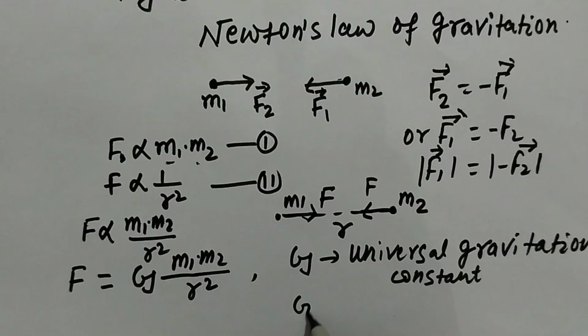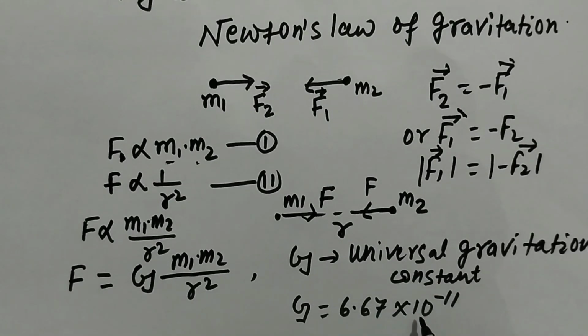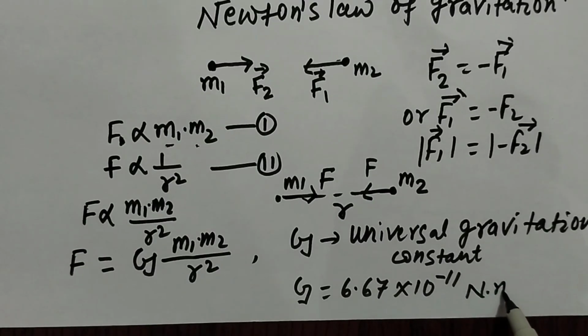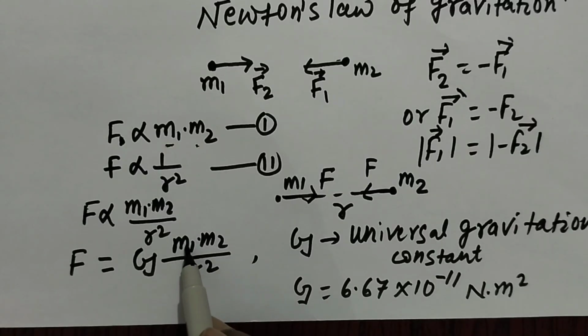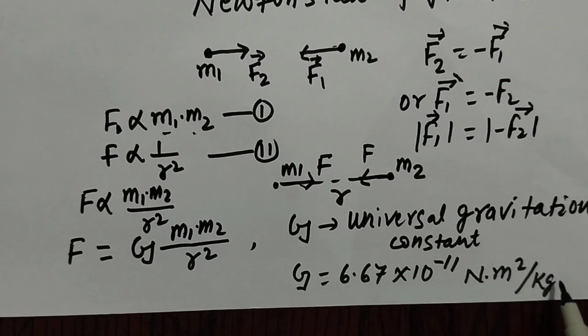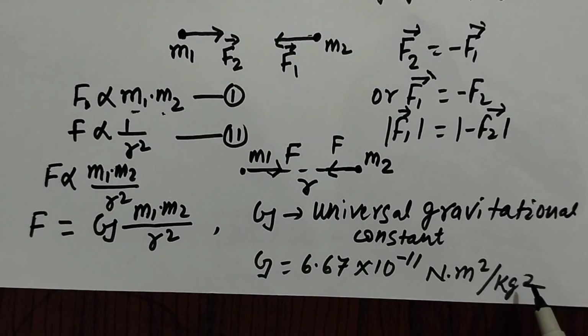Its value is G equal to 6.67 into 10 to the power minus 11. We can write its unit by multiplying both sides by r square: Newton meter square divided by kg square. So Newton meter square per kg square is the unit of the universal gravitational constant.